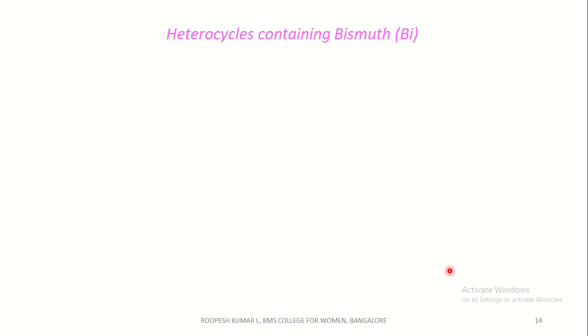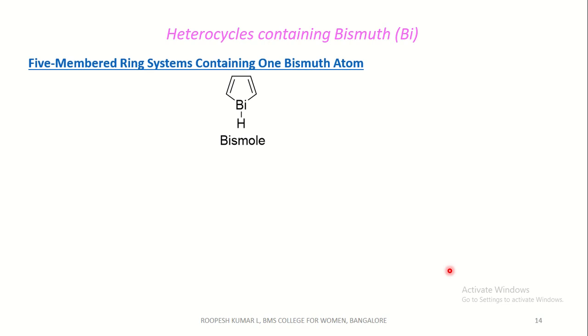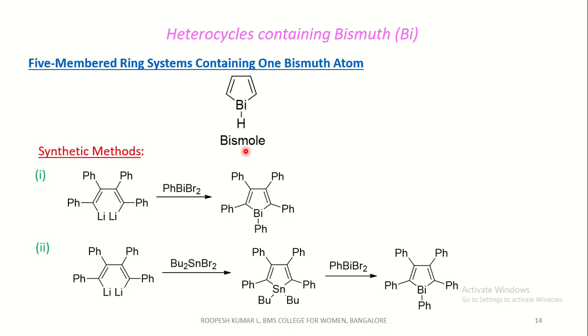Coming to the last one, heterocycles containing bismuth. The 5-membered ring system containing one bismuth atom is called bismole. This is a bismuth analogue of pyrrole, that is, nitrogen in the pyrrole is replaced by bismuth, hence it is called bismole.